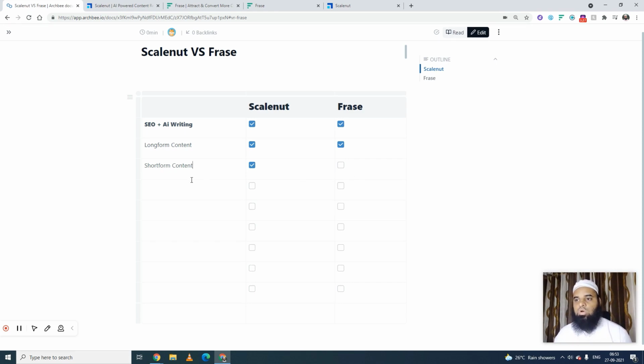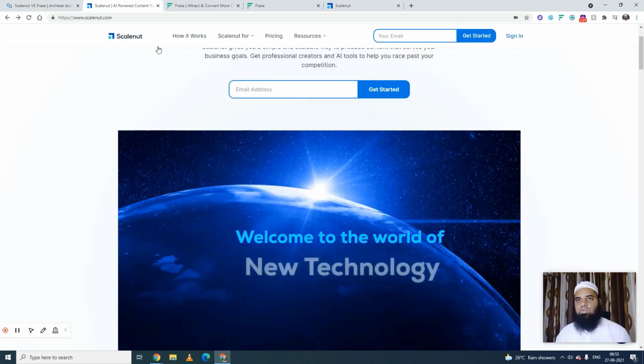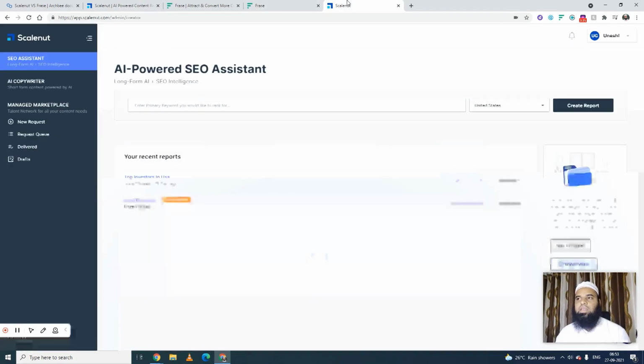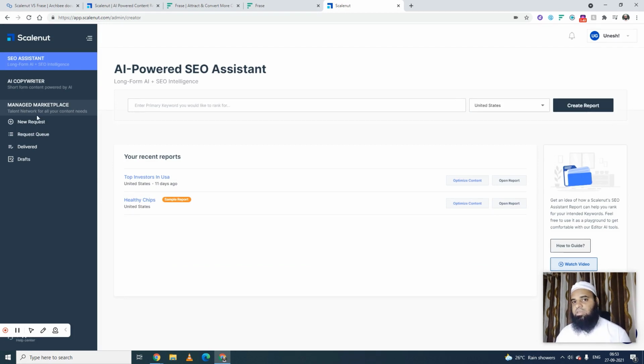Okay, one more thing I would like to share over here is that Scalenut is mainly made up of three parts: the SEO Assistant, that is long form AI and SEO Intelligence, the AI Copywriter, and the Managed Marketplace. Managed Marketplace is where you can hire top talent in the industry for your creative work, right?